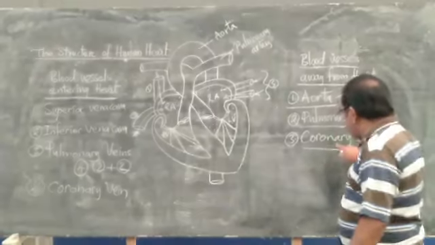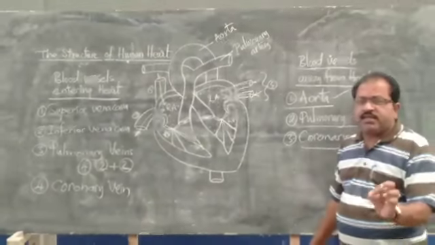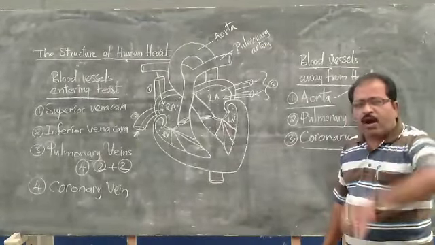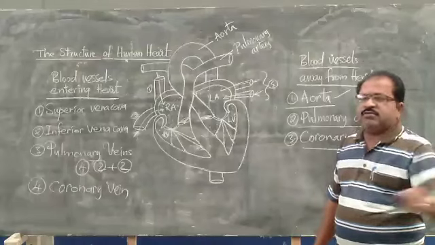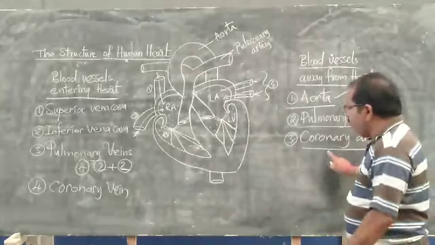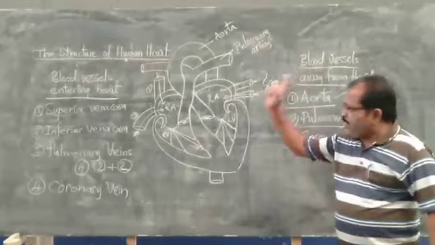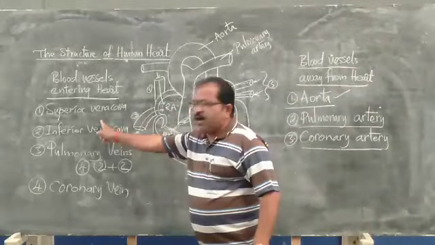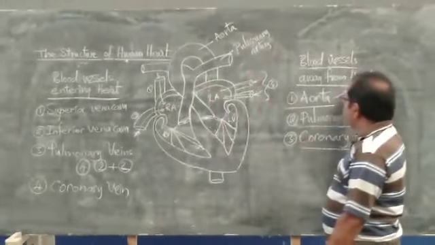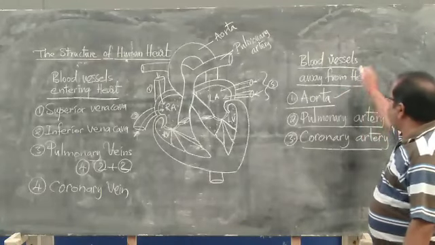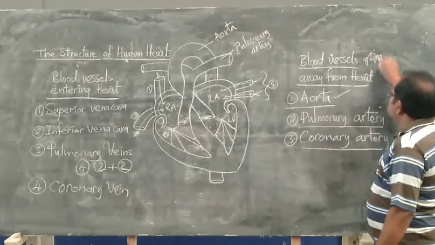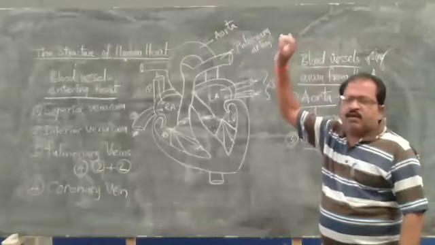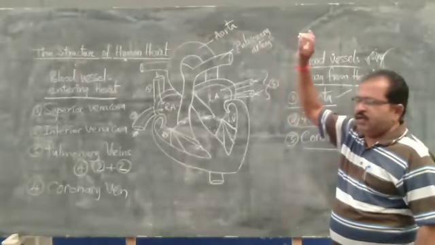The coronary artery is the artery which carries the blood from the heart to the walls of the heart. These are the blood vessels which enter the heart, and these are the blood vessels which go away from the heart. Okay? Understood?